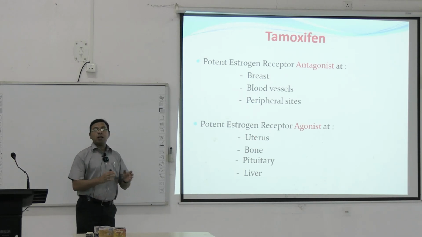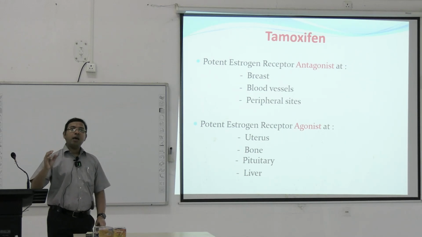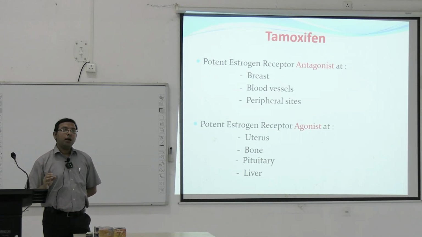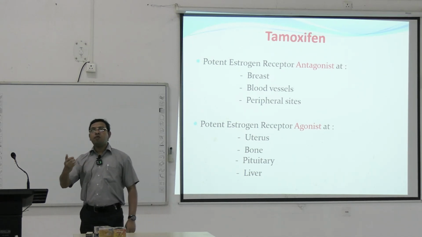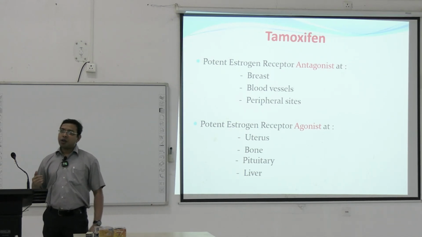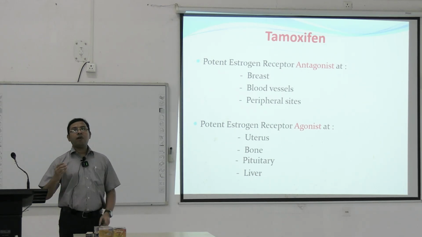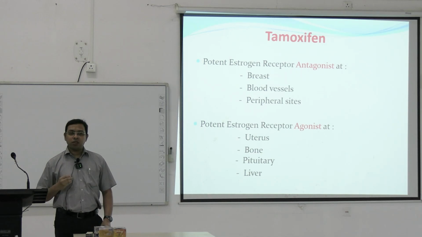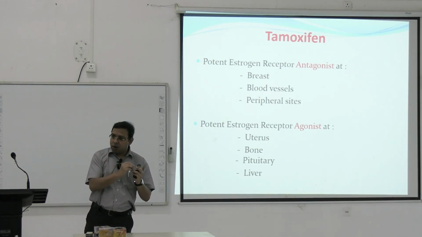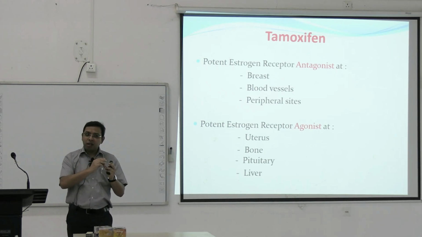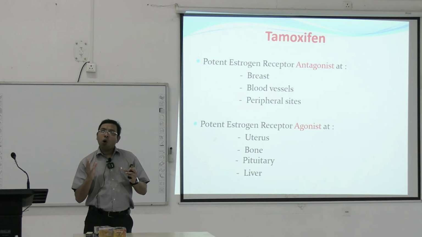So in some other organs it acts as an antagonist and in some as an agonist. This happens because when these drugs act on the estrogen receptor alpha and beta, there will be some configurational changes, and according to the configurational changes, different transcriptional and post-transcriptional modifications happen, which also take the help of different co-activator and co-repressor proteins. That is, in one organ, when these drugs are given, they attach to the estrogen receptor and cause some configurational changes, so that some co-activator protein and some co-repressor protein also act on it.